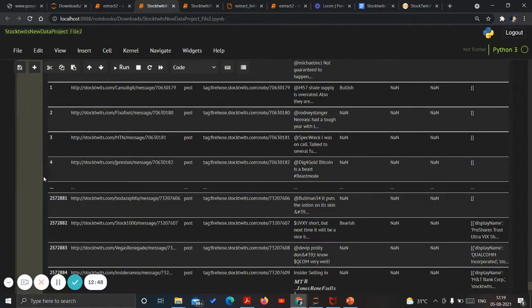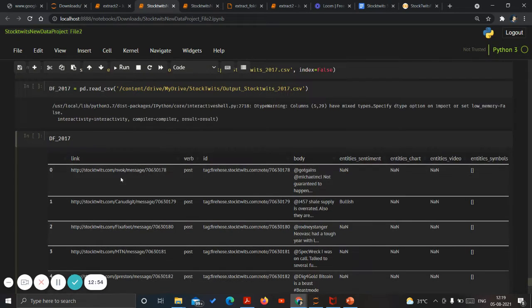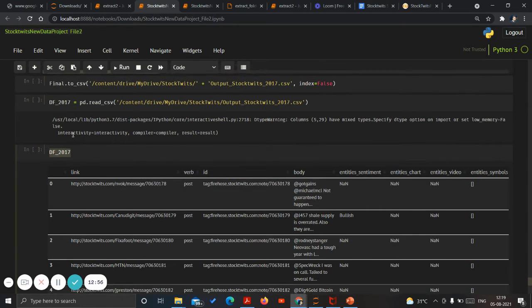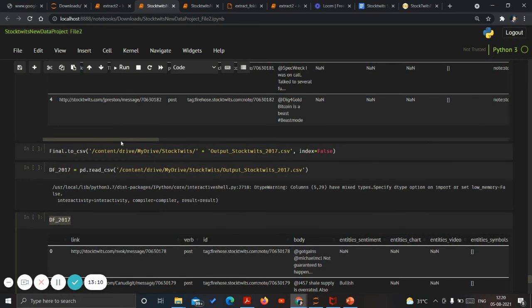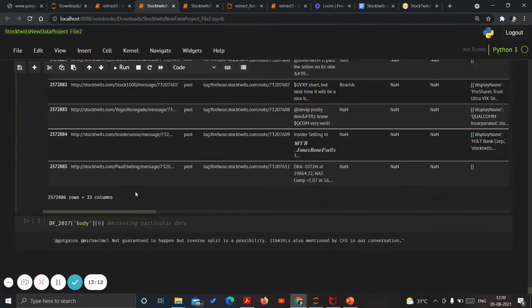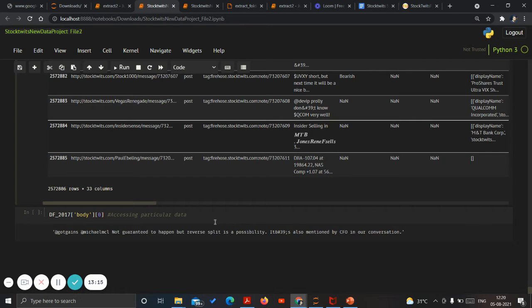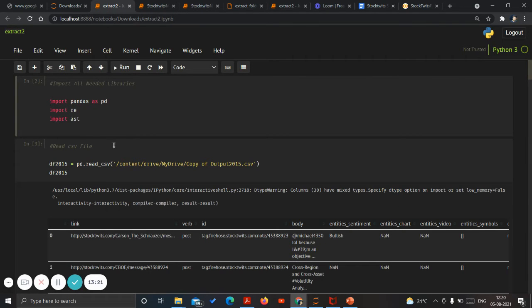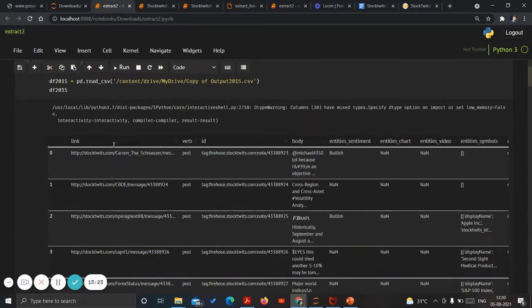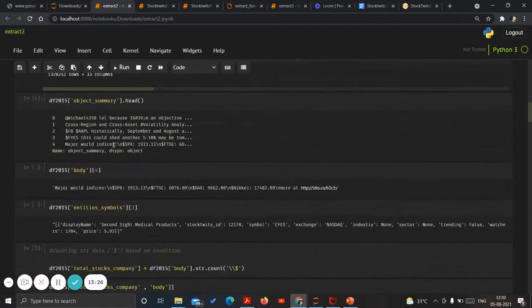Now, as this is converted into CSV, it is easy to read the complete file at once. Initially, the problem was that it was in JSON, so it was not able to read the complete file at once, which was 3 GB, 3.5 GB. So we divided it into 10 parts, converted them into data frames, and then merged the data frames. So we already merged the data frame and converted it into CSV. It is now easy to read, right? So now the final file was the extract file. Now in this file, I will mention what we have done.